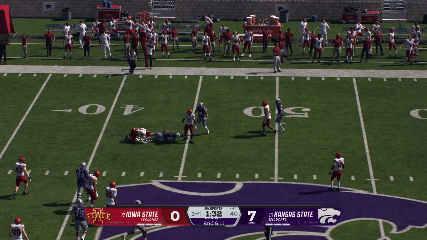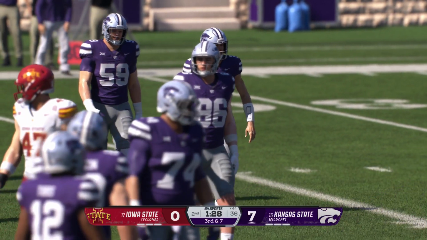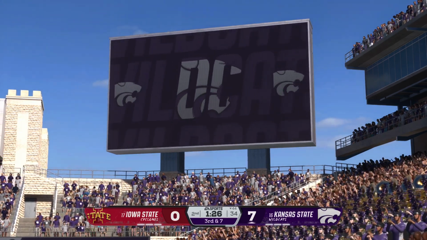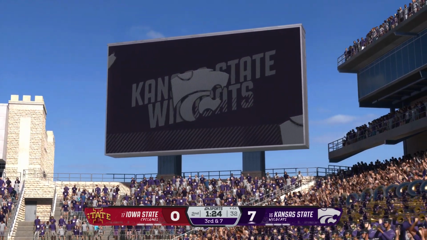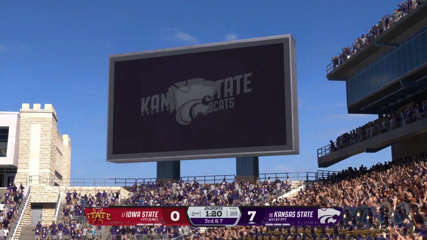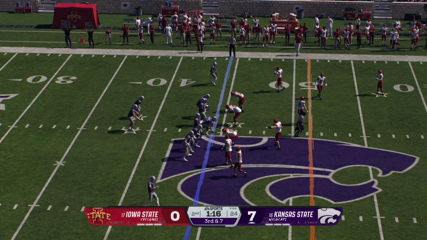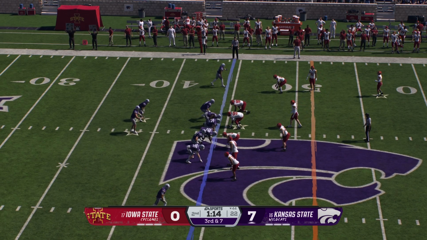Short pass finds the tight end. And the defense swarms. Not much of a gain on that completion. They're able to get a short gain to make this 3rd down a little bit more manageable. But it is 3rd and long, so this offensive line's got to be ready, do a good job of communicating, and pick up any potential blitzes here on 3rd and long.